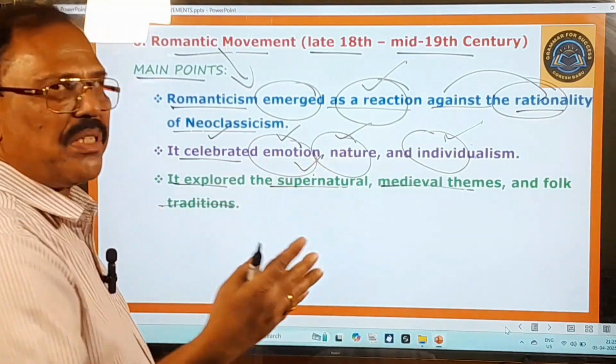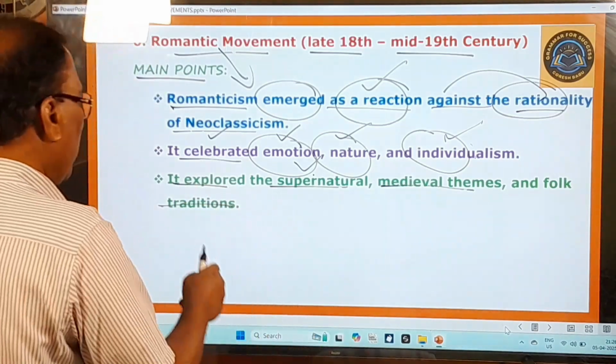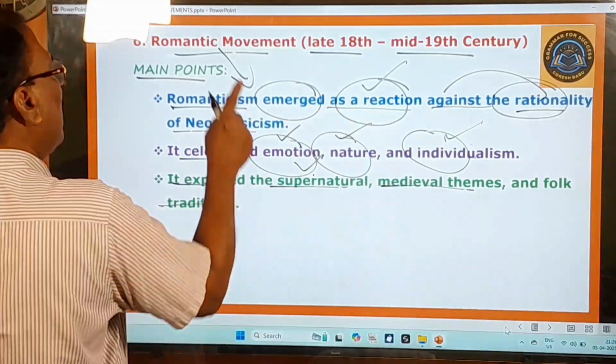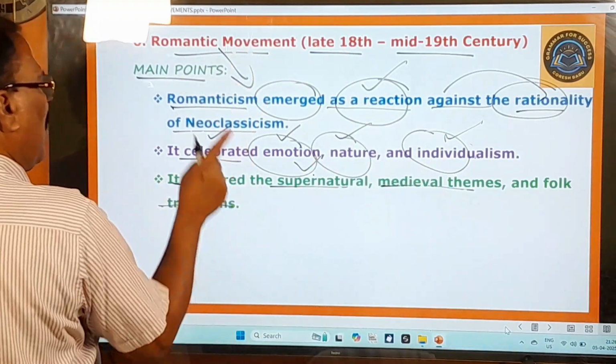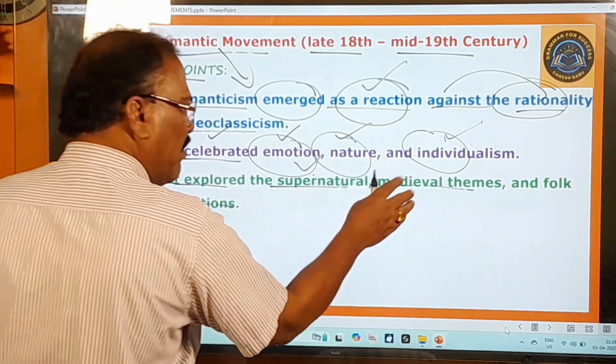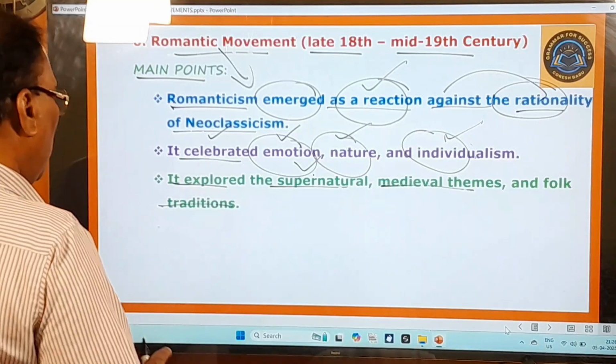Folk means the common people of that place. Folk tradition means the traditions of the common people that you know very well. So during this period, the poets gave importance to supernatural matters, medieval themes and folk traditions. That is the important point. You go to the next point.